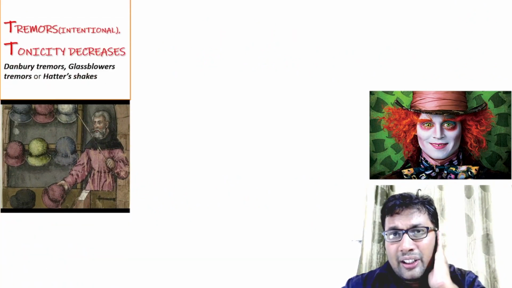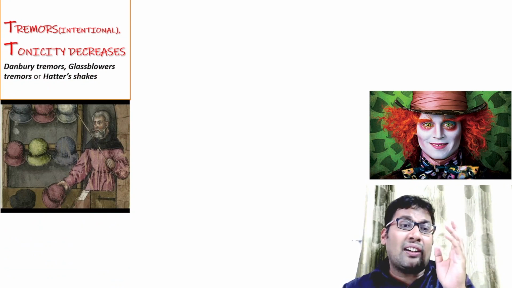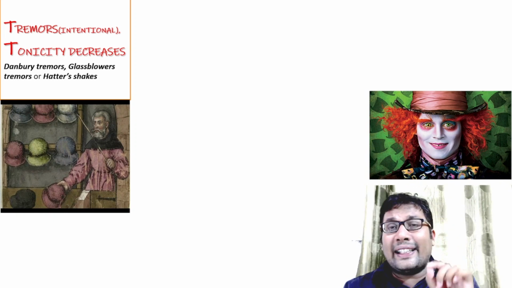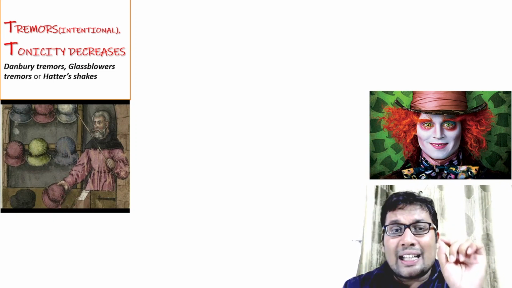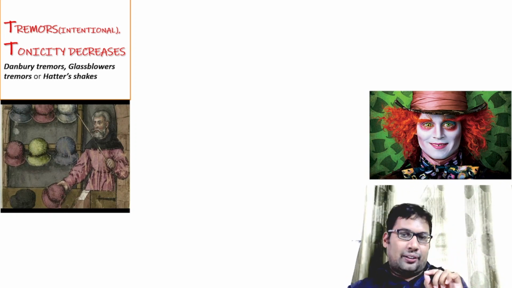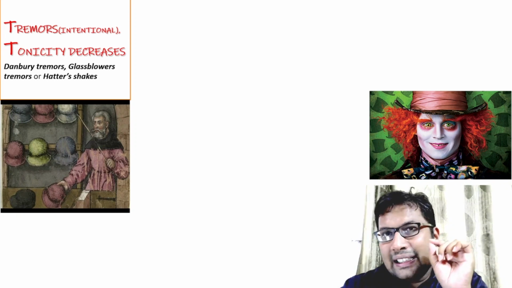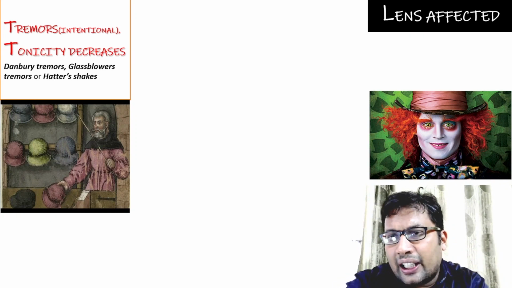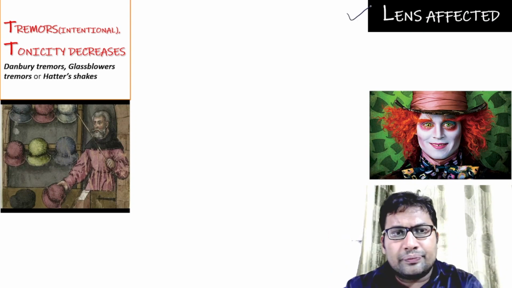T for, very simple, one of the very common symptoms is tremors. Intentional tremors. Tonicity decreases. They are also known as Danbury tremors, glass blowers tremors, or Hatter's shake. And what is L for? L for lens: the eye is affected, the lens is affected.